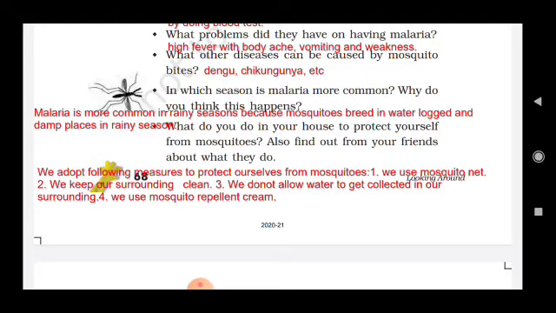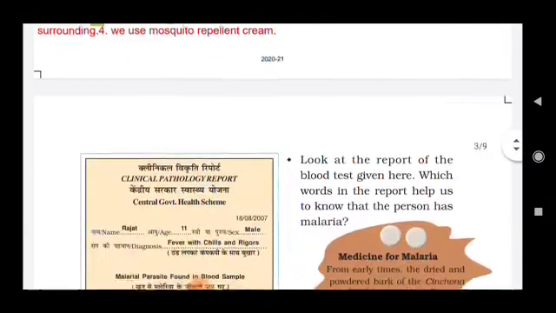What do you do in your house to protect yourself from mosquitoes, and also find out from your friends what they do. So the answer is, we adopt the following measures to protect ourselves from mosquitoes. We use a mosquito net, we keep our surroundings clean, we do not allow water to get collected in our surroundings, we use mosquito repellent cream. Okay, these are some of the steps to prevent malaria.